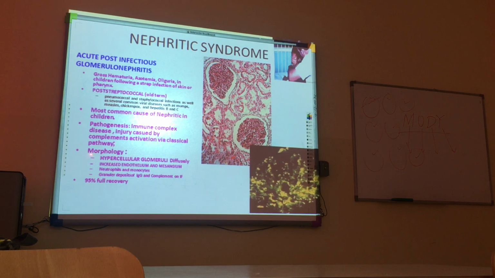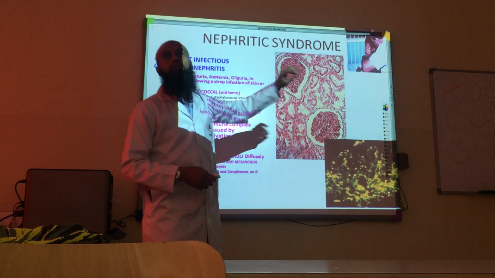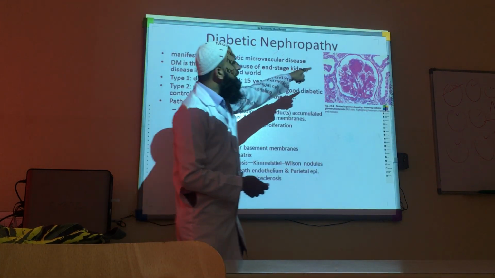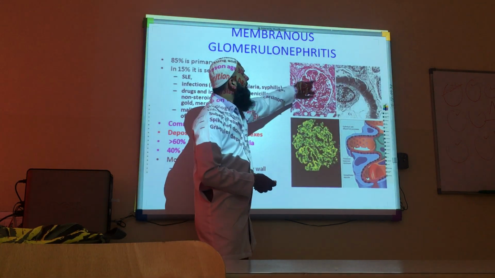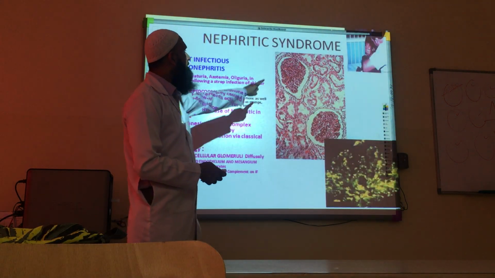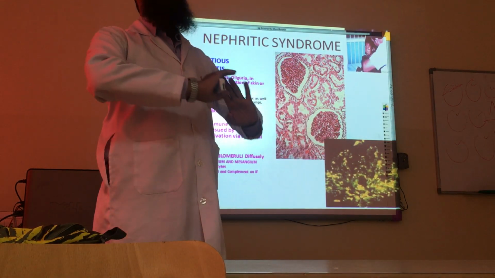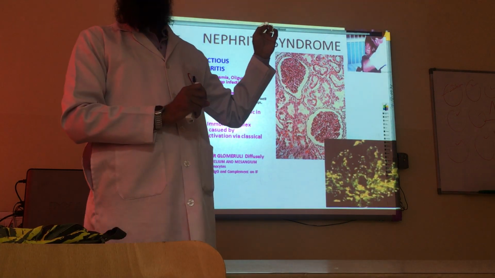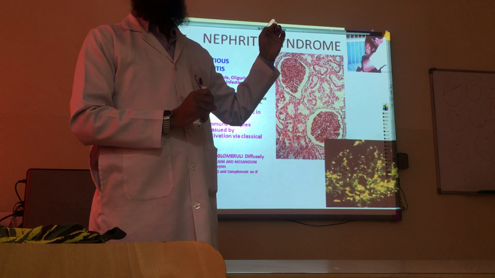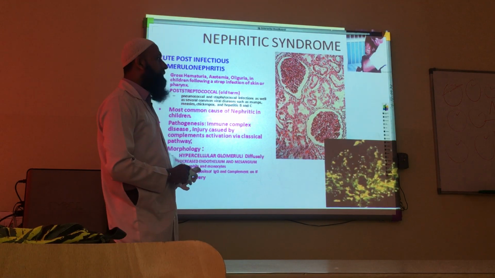Now, the morphology is that typically the glomeruli are very cellular. You can see all these black dots, which show cellularity, the nuclei. Since it is after an infection, and if it is acute, the cells typically are neutrophils.